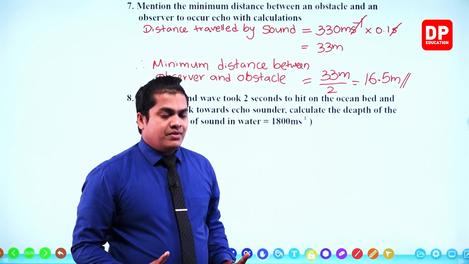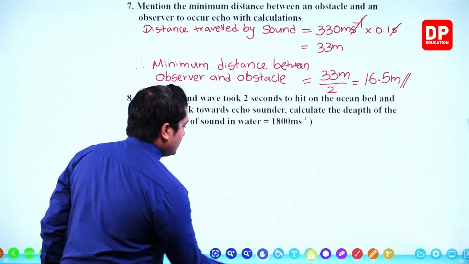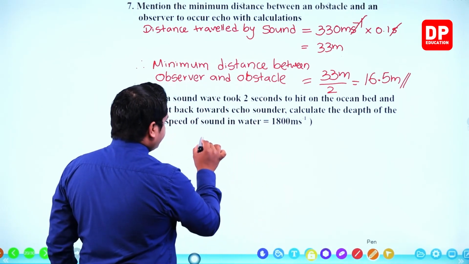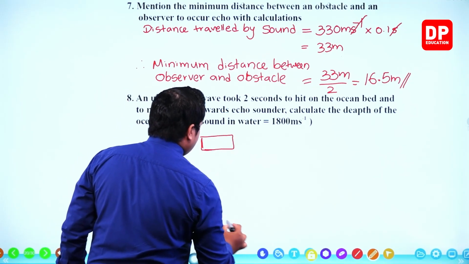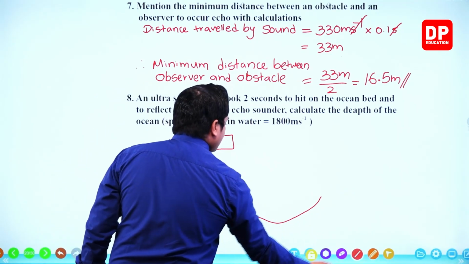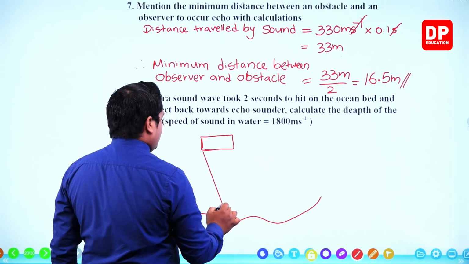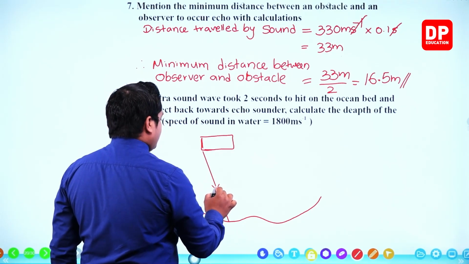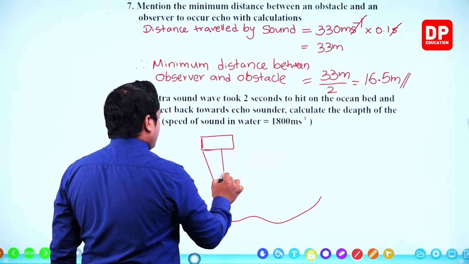The same thing can be observed within the echo sounder as well. So, my dear children, this is the echo sounder. This is the depth of the ocean. So, echo sounder is going to emit a certain sound wave. It's going to hit like this, and once again it is traveling upward.